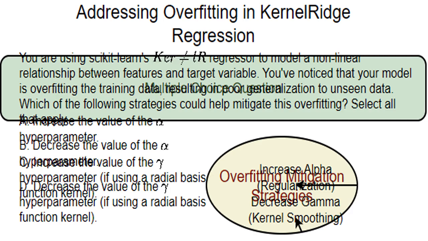I'm using KernelRidge regression from Sklearn to model a relationship where data points are not linearly separable. Unfortunately, my model's learning too much about the training data including noise, so it doesn't perform well with new data. This is overfitting. I'm focusing on fixing overfitting in my KernelRidge regression model. My goal is to improve its performance on new, unseen data by finding methods to adjust the model's complexity.